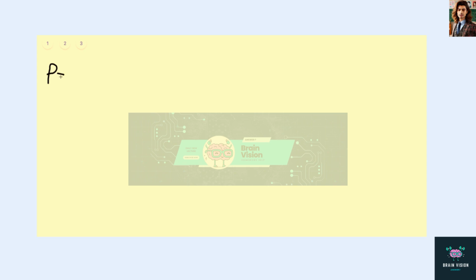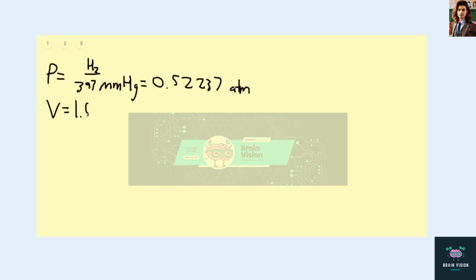Our pressure in this case, for H2, is 397 millimeters of mercury, which again we can divide by 760 to convert to atmospheres, and that's 0.52237 atmospheres. Our volume is again 1.50 liters.